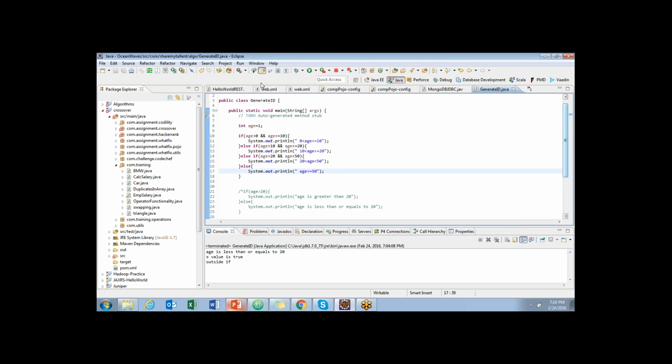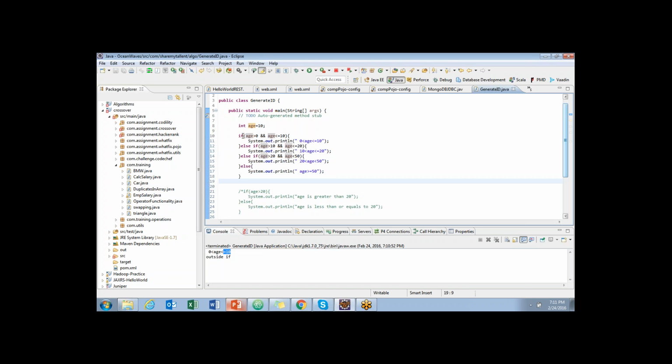So let us try one after the other. My age is 1. Let me run this. It shows me age is 0 less than or equal to 10. If I make it 10 and run the program, it still shows age is 0 to 10, because the last condition is equal to, so it goes into this. So how the manipulation happens is, first it comes here, it checks whether this condition is true or false. If it is true, it will execute and come out, go to line number 19.